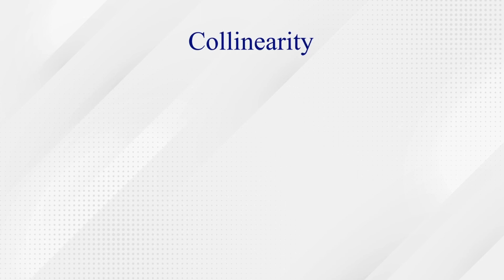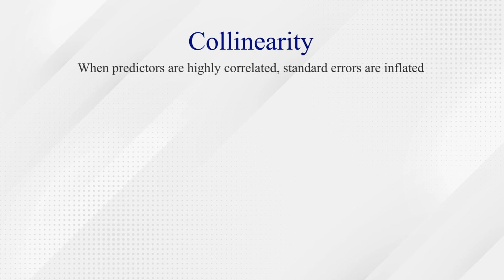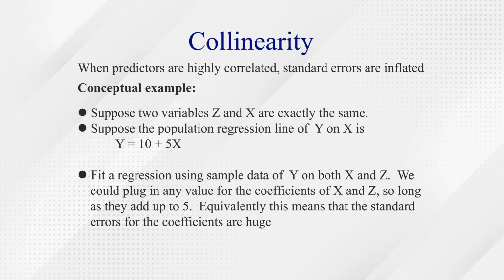Now, collinearity. We have already talked a lot about it when we were talking about multiple regression analysis. Collinearity is a very important term, because when predictors are highly correlated, standard errors are inflated. A conceptual example: suppose two variables Z and X are exactly the same. Suppose the population regression line of Y on X is Y equals 10 plus 5X.